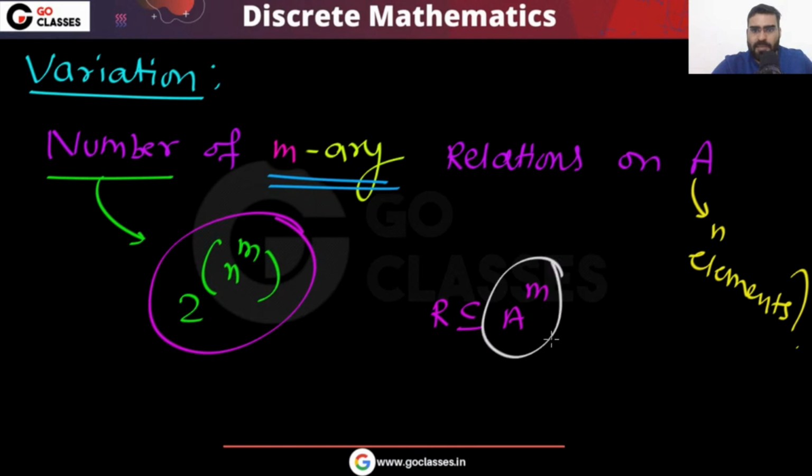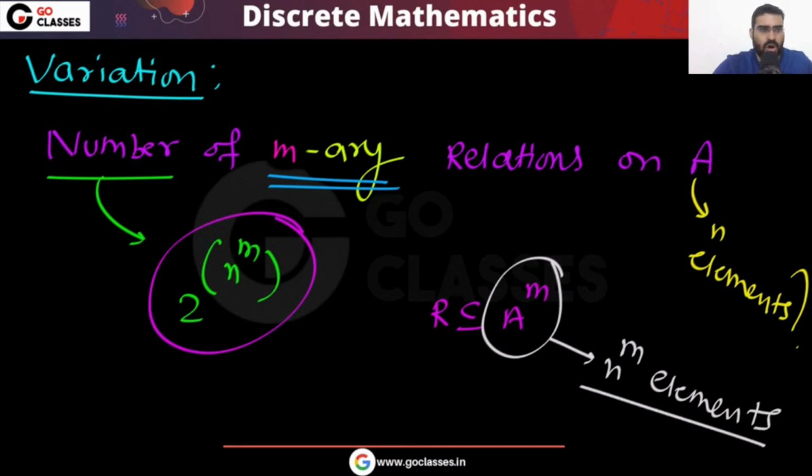In this A power m, how many elements are there? You have n power m elements. So how many subsets can you create? The number of subsets that you can create will be 2 power n power m. So this will be your answer, 2 power n power m.